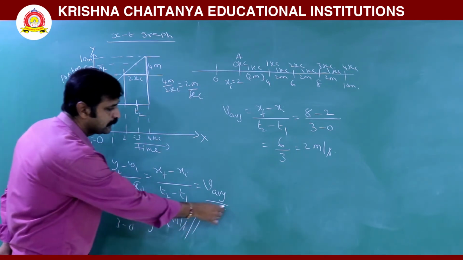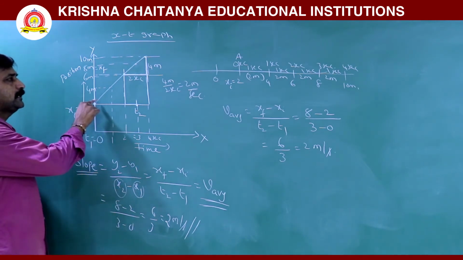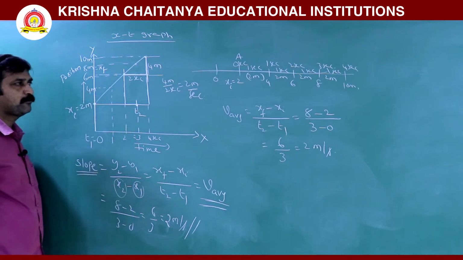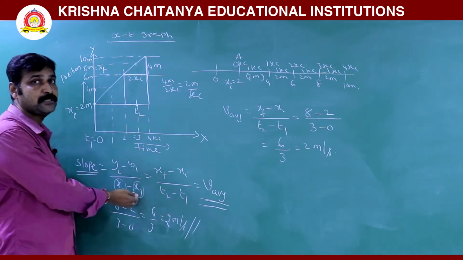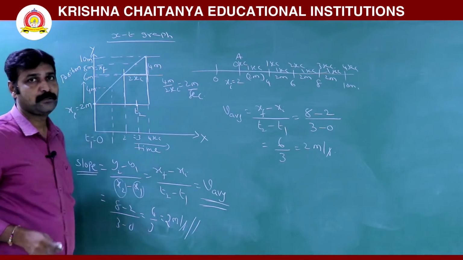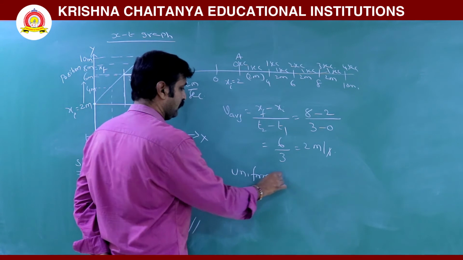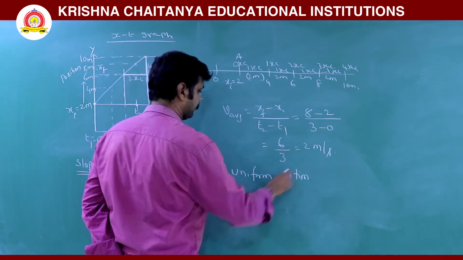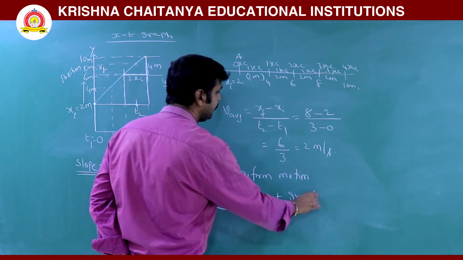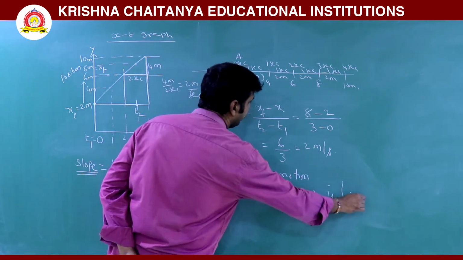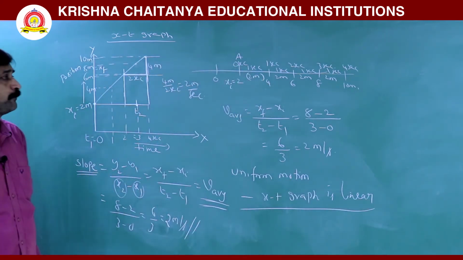The slope gives average velocity or simply velocity. So the slope of the position-time graph, if it remains constant, that slope is velocity. Velocity constant, that motion is uniform motion. So for uniform motion, the xt graph is what? Linear. The xt graph is linear. Okay.